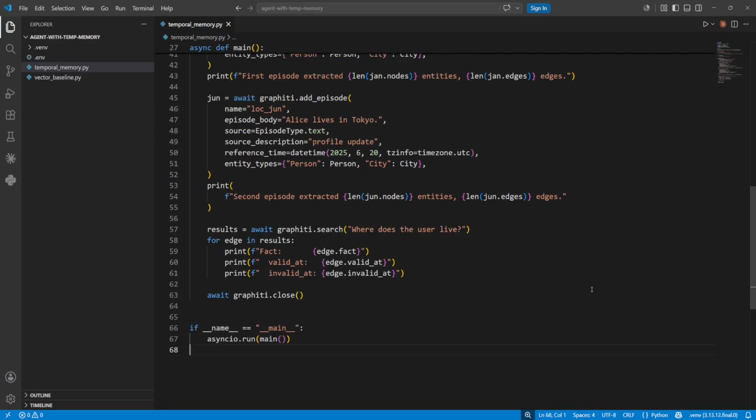Alright, now we run the same kind of question that broke Chroma. We ask the graph where the user lives. The key part is what we print for each edge. For every result, we pull the fact plus its valid and invalid timestamps. Remember, this search is hybrid, so it's combining semantic, BM25 and graph traversal under the hood. And then we close the connection and the asyncio guard runs the whole thing.